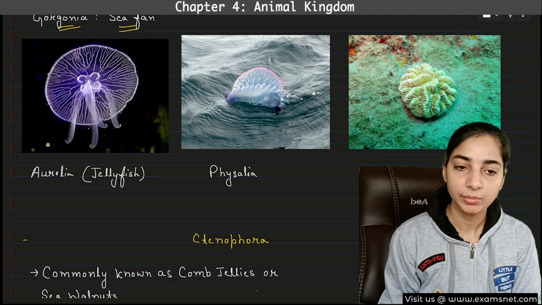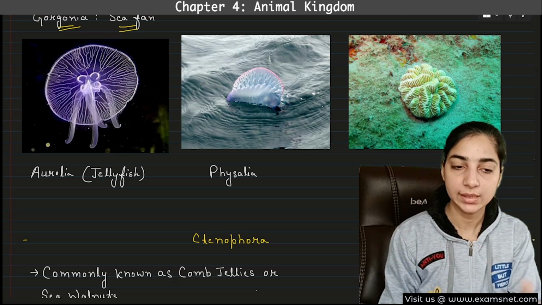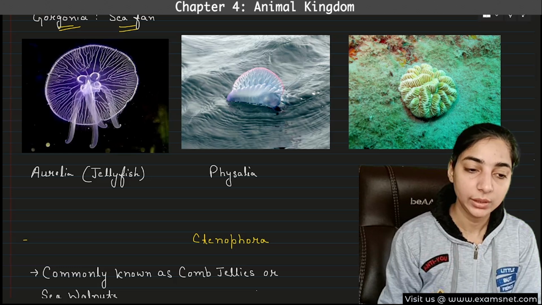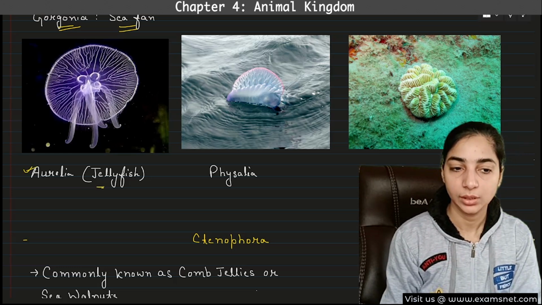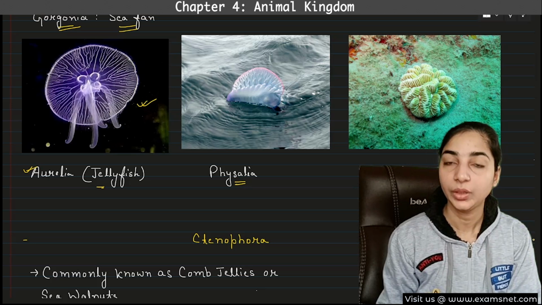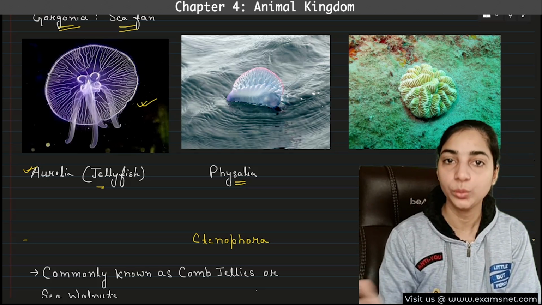Here I have mentioned pictures of three examples. First one is Aurelia, that is jellyfish. Look, this is how the jellyfish looks. Then Physalia. What is another name of Physalia? Portuguese man of war.